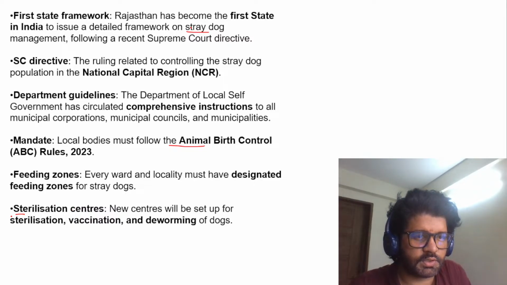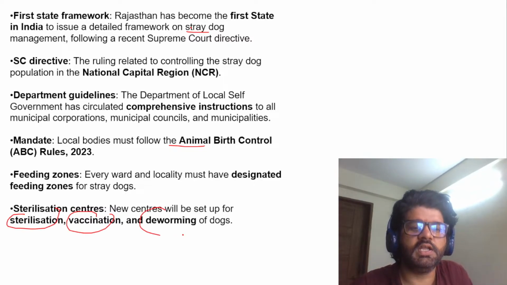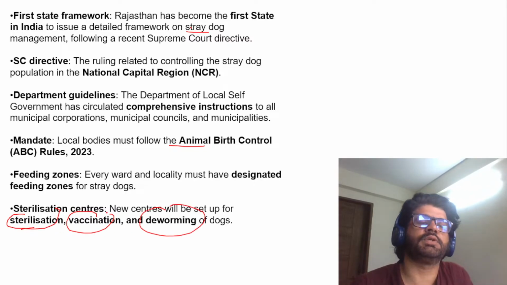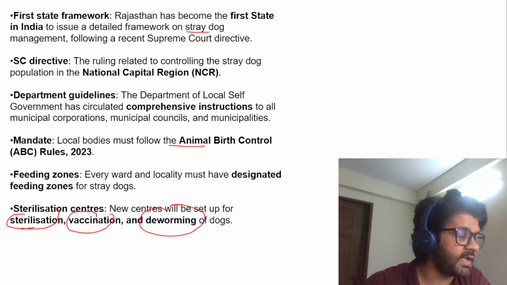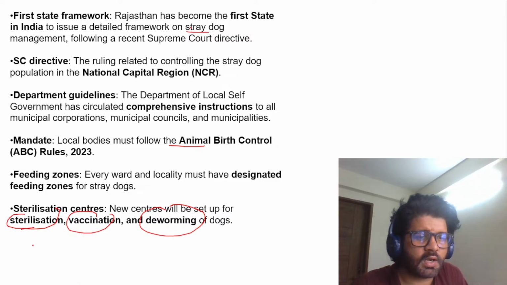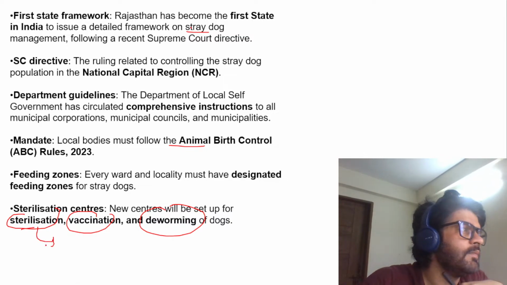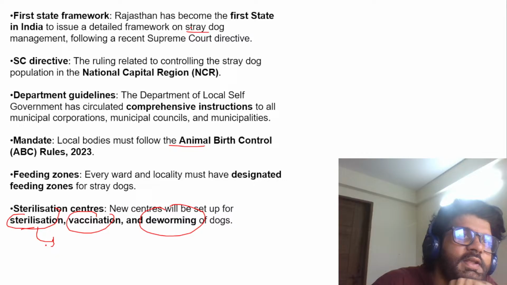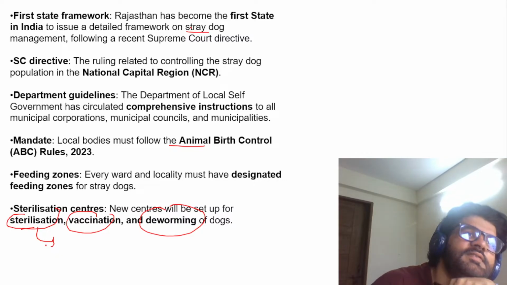Now there are terms here: sterilization, vaccination, deworming. You have to understand these. Sometimes they will give you these words. What is the difference between them? Sterilization means what? These dogs, they have no restrictions, right? They can produce anywhere and everywhere.